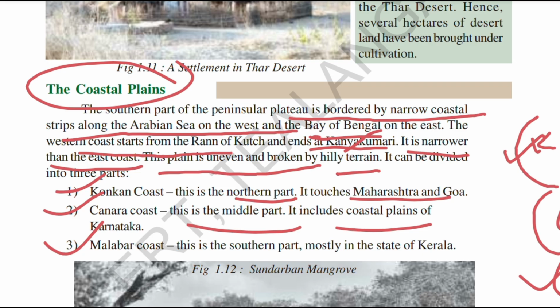As we discussed when talking about the peninsular rivers and the Western and Eastern Ghats, when the rivers flow from west to east, they cut the edges of the Eastern Ghats.